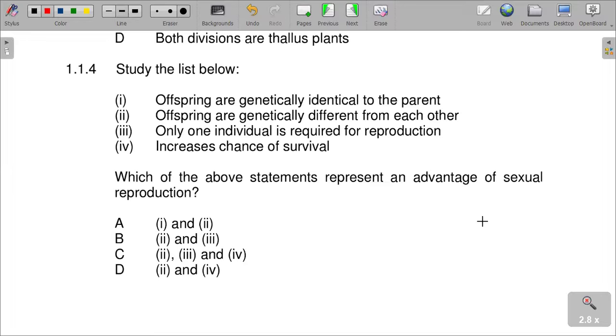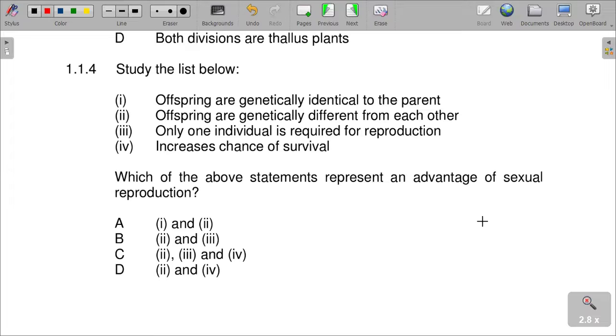Sexual reproduction is the reproduction which goes through the use of sexual gametes, the sperm and the egg cells. Unlike this, asexual is the propagation of plant parts, which can be cuttings. So, which of the statements represents an advantage of sexual reproduction?